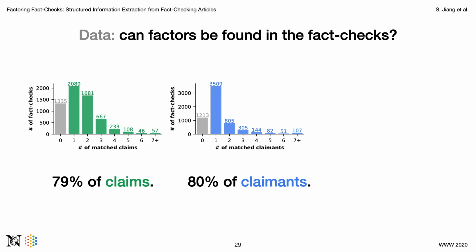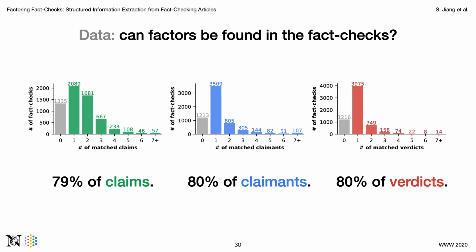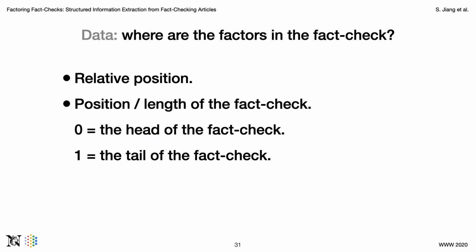Similarly, the number of matched claimants is 80%, and the number of matched verdicts is also 80%. This observation suggests that most factors can be roughly matched in the fact checks, therefore providing some feasibility of our task. Finally, we ask the question: if factors can be found in the fact check, where are the factors?